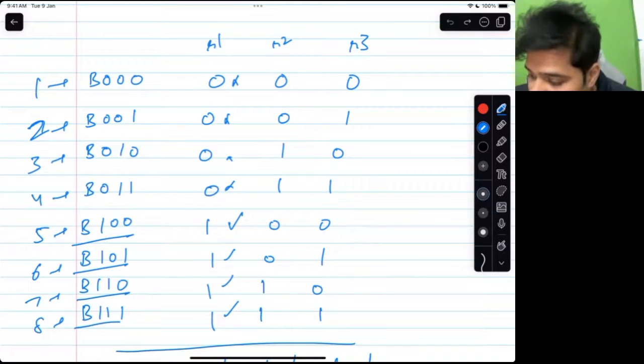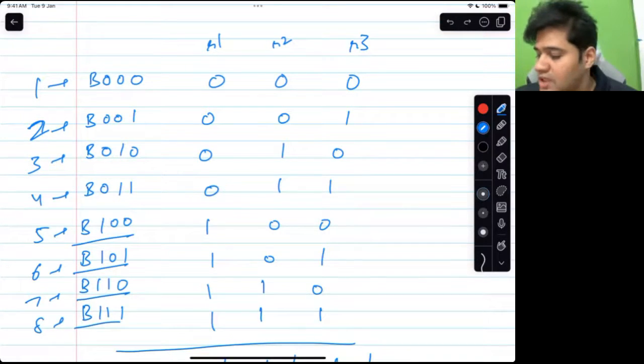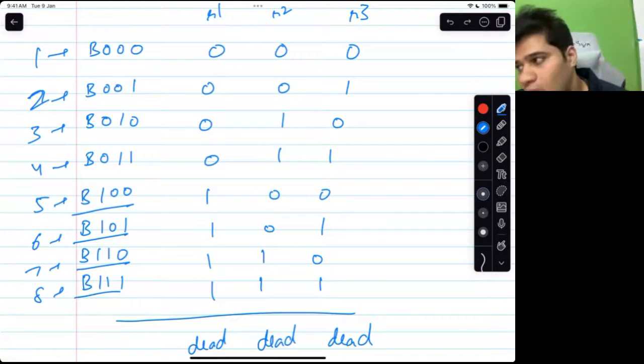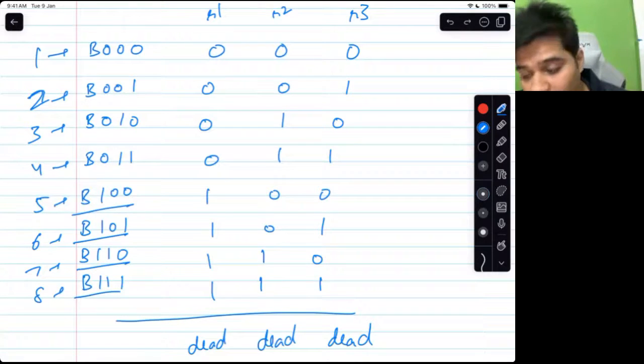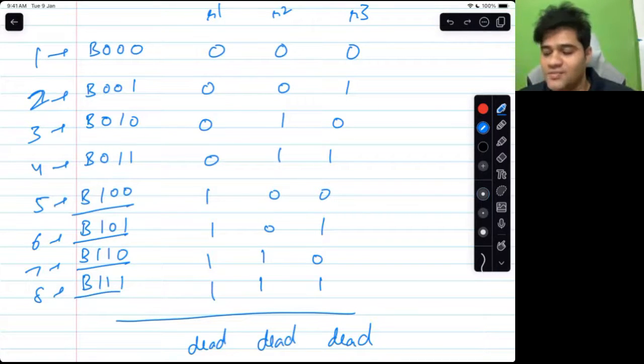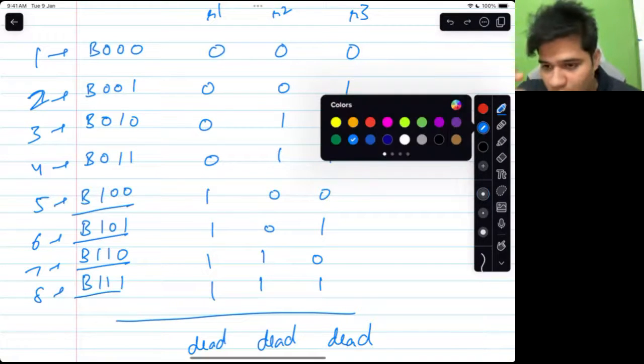Okay. Now I am telling you all 3 rats died. All 3 rats died. What does that mean? Which bottle has the poison, if all 3 rats died? Bottle number 8, or bottle 111, the last bottle. Why? That is the only bottle from which every rat has drunk. Okay. So see, I will help you deduce that answer also.